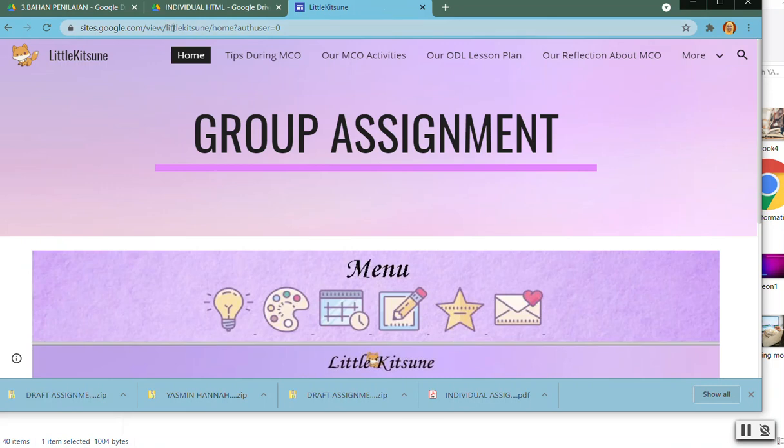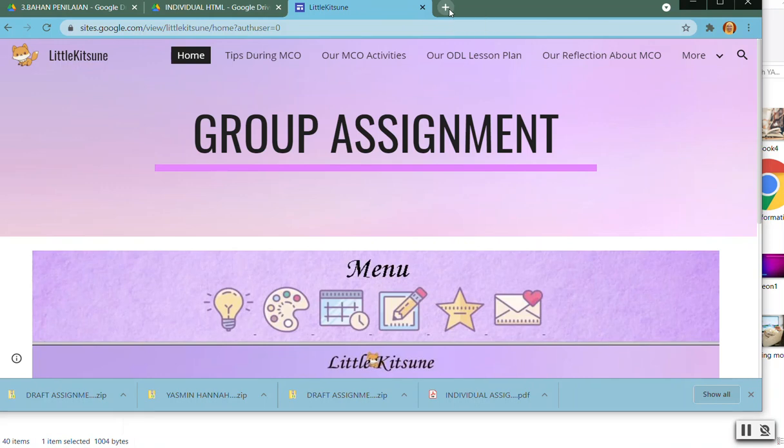For example, the student Little Kitsuna wants to make the website more outstanding. It depends on you. I already have given you the Google Site, that one is the latest one. I think the easiest for you to use is Google Sites compared to Wix.